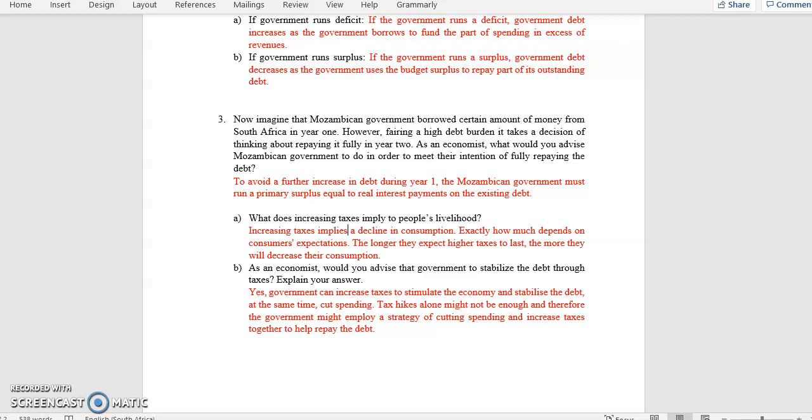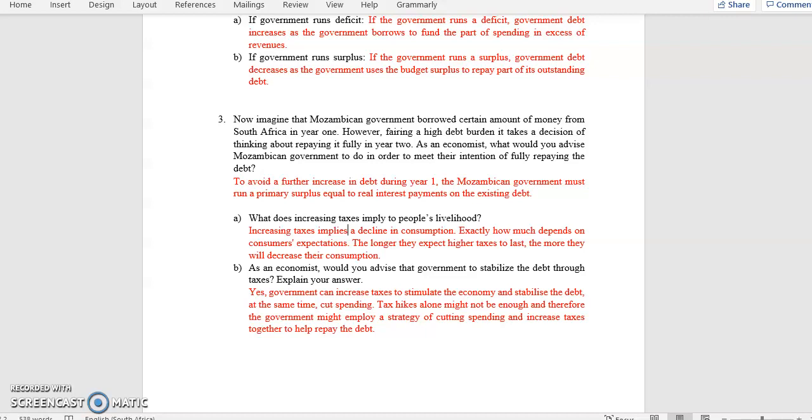Government can increase taxes to stimulate the economy and stabilize the debt. But sometimes increases in taxes are not enough, and therefore government would maybe cut spending at the same time while increasing taxes to be able to stabilize the debt and stimulate the economy.